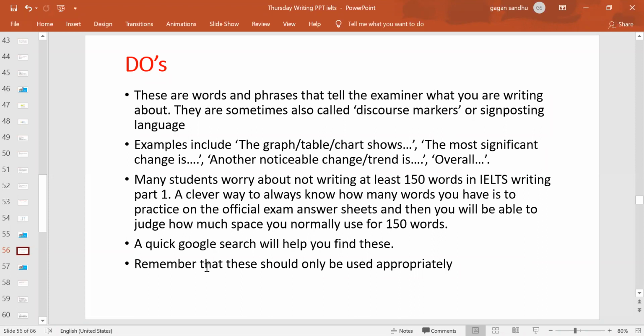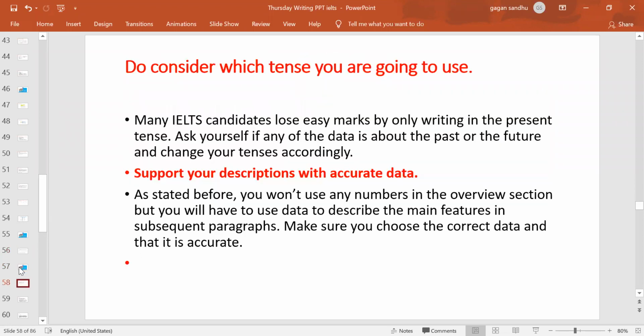And obviously always remember that you should be using them appropriately. That means if you are actually talking about some significant trend or the most significant trend change, only then you write it, not for the sake of writing it, right? If you are actually talking about another noticeable trend or change, then you use this phrase. If you are not mentioning some information like that, never use it. So it depends on the situation or on the task description, how you are carrying it forward, right? So this is how you will be using them.